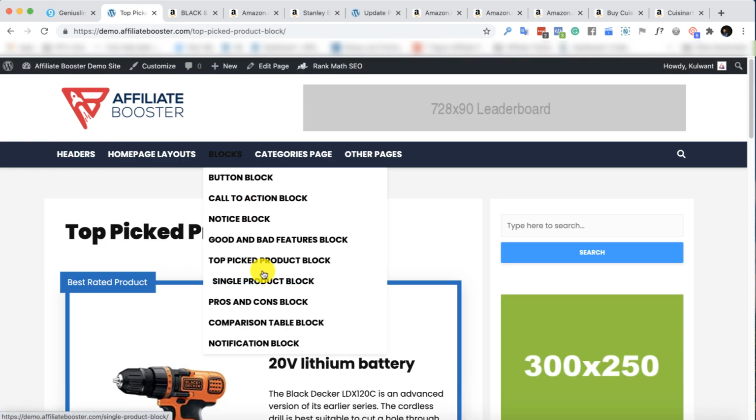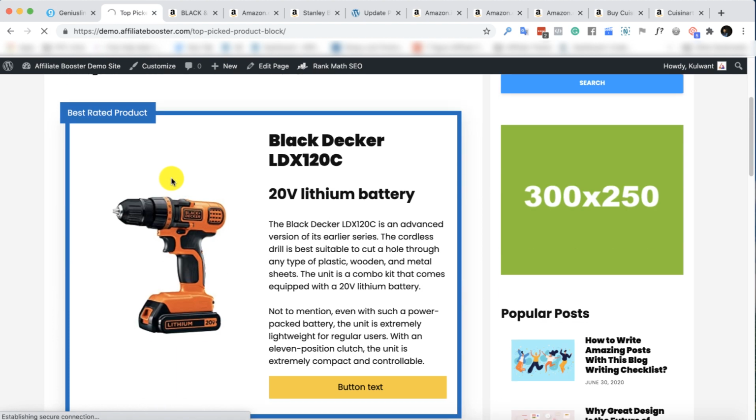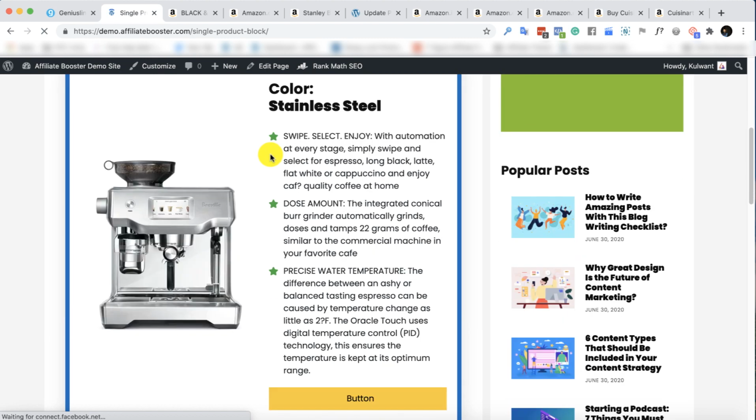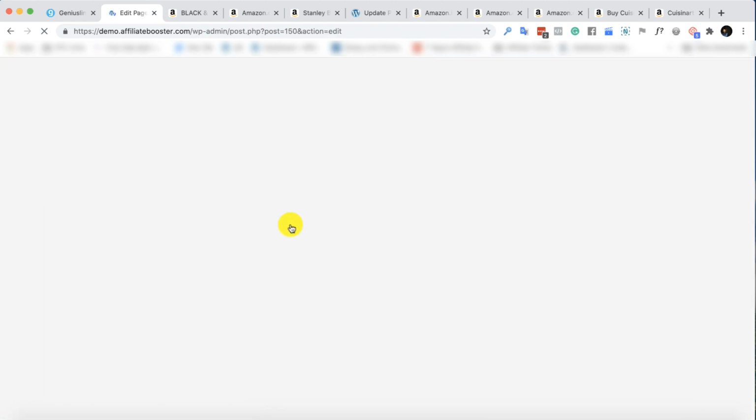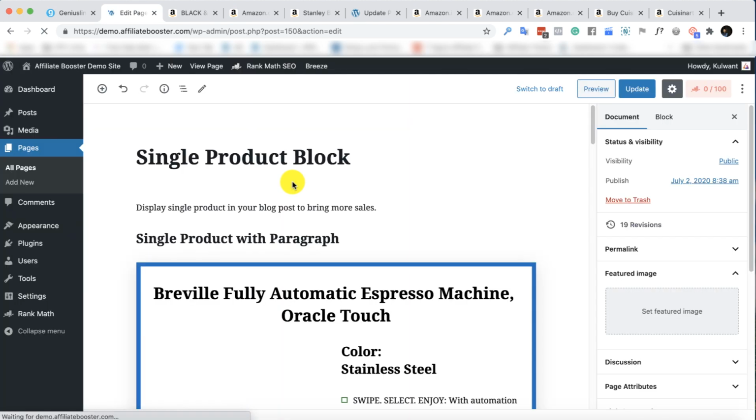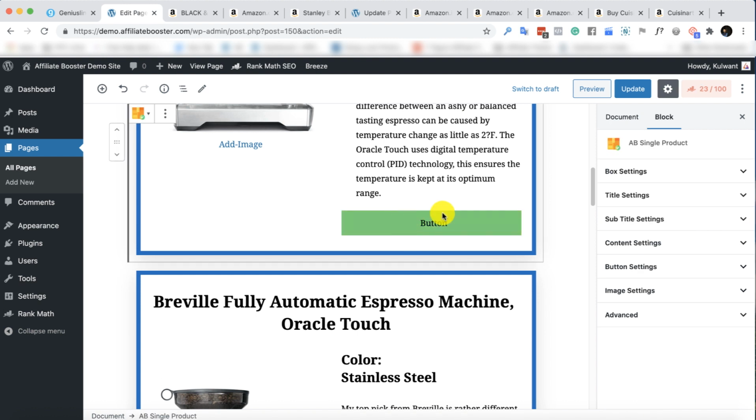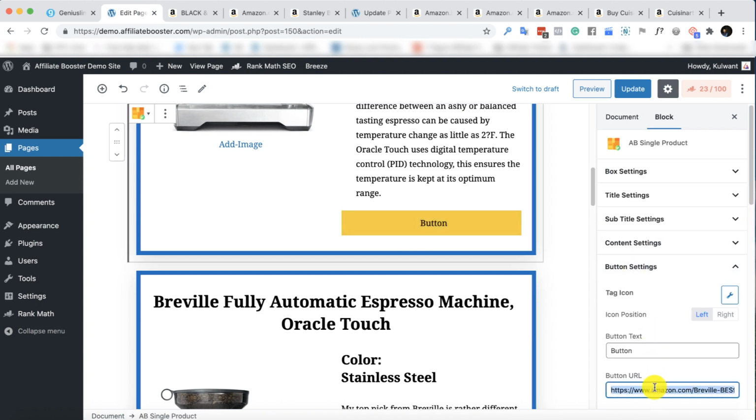Let me open any article. Let's open this one, single product. So single product block, simply go there, edit the article, whatever the article you have. And on the button, you can just paste that affiliate link. So this is my button. I'll go in the button setting and I'll just paste that affiliate link here, which is like easy, right? Now if someone would click on this button, it would be automatically redirected to that respective store. So this is how you can do the redirection with this service, which is Genius Link, right?